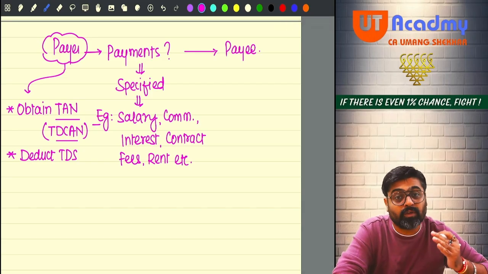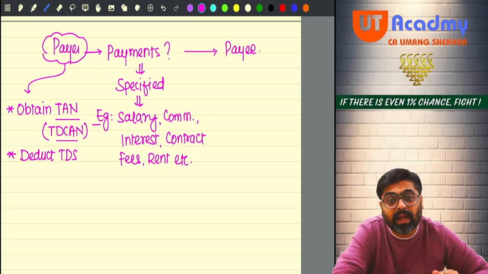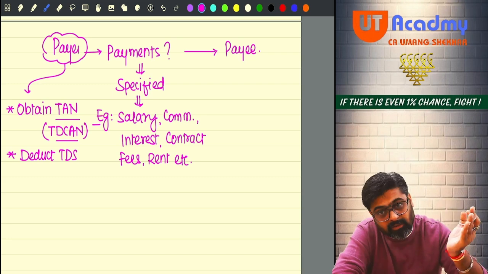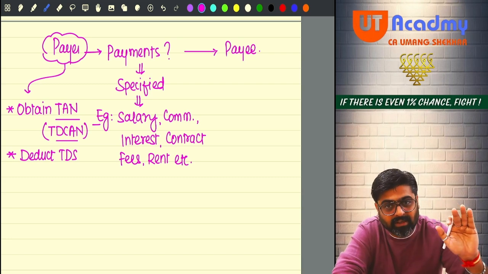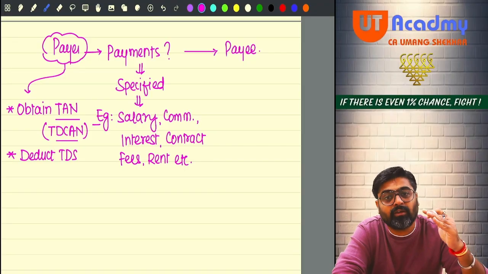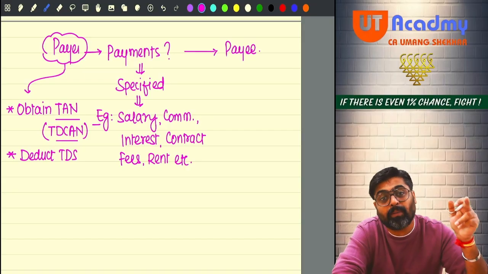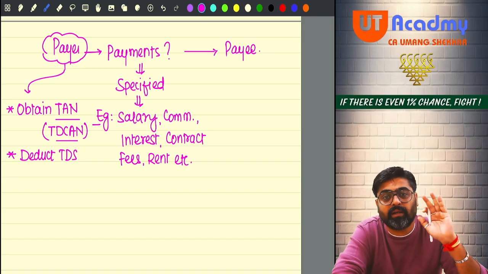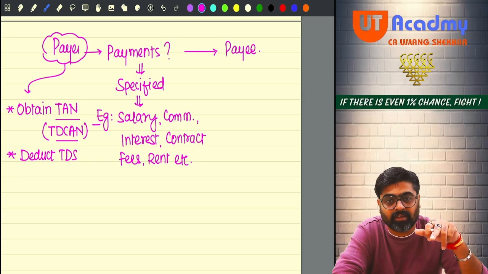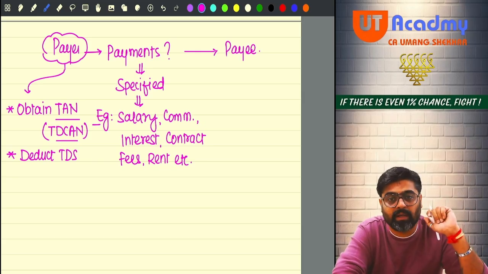On those specified payments you are going to deduct the tax. At what rate will you deduct? We have given the rates also in the provisions, along with the payments. So apply those rates for deducting the TDS. You are not going to deduct the TDS as per your own wish. Deduct the TDS at the rates which we are telling you.